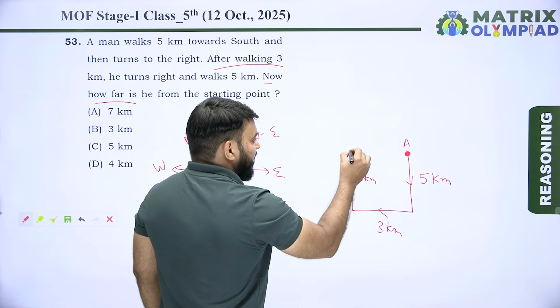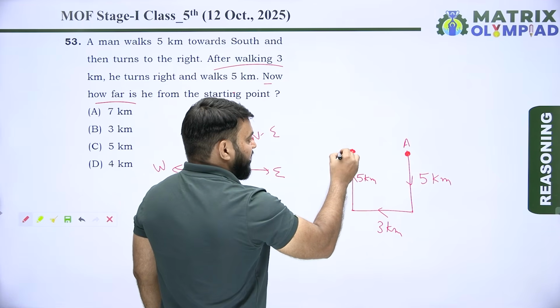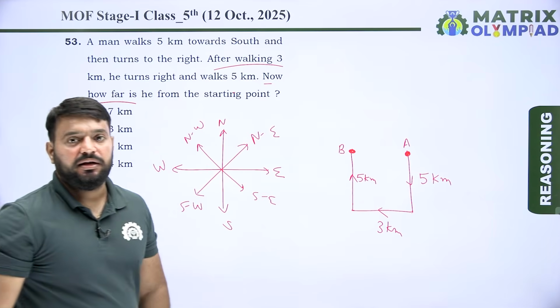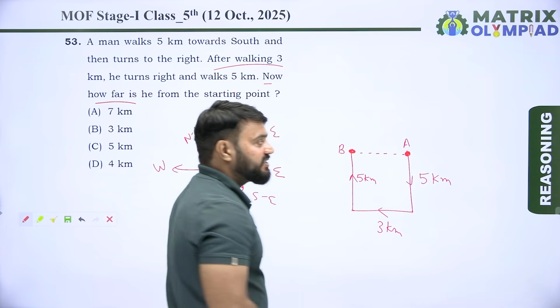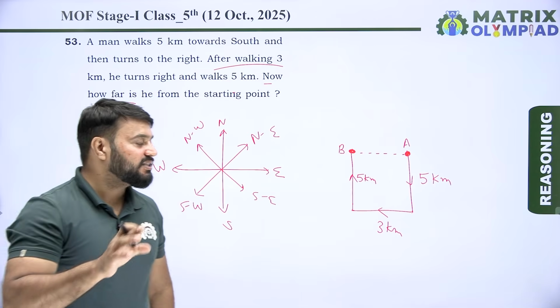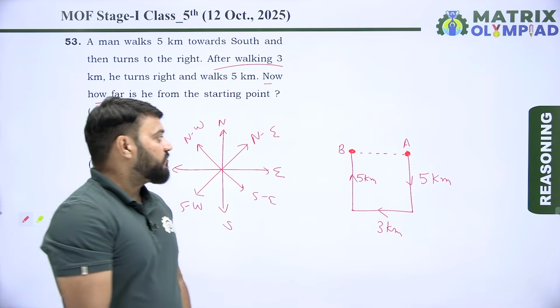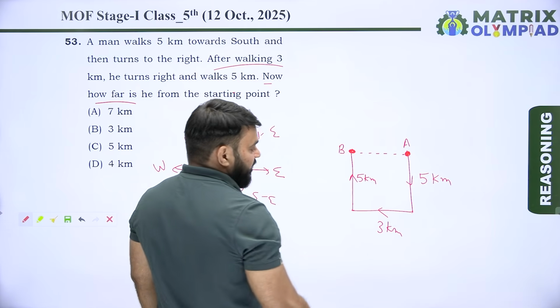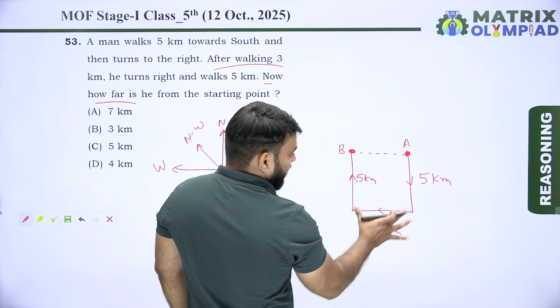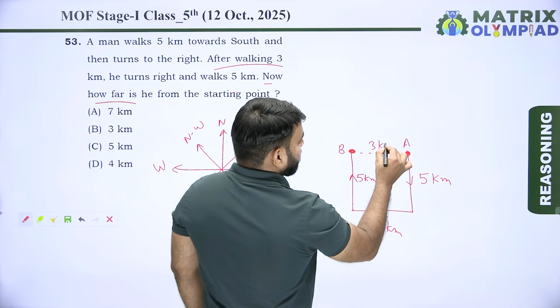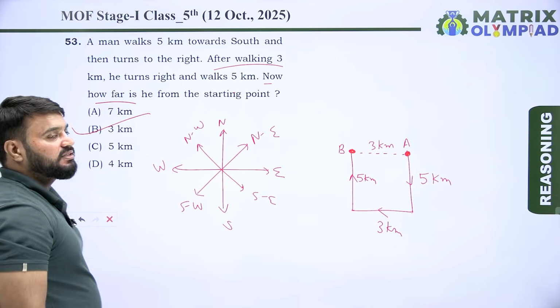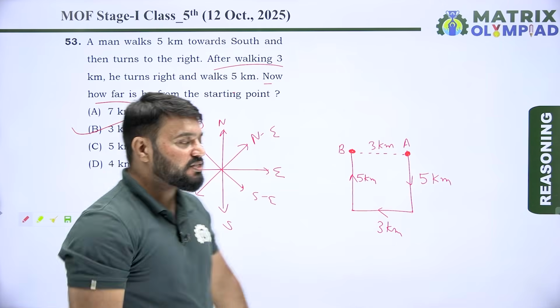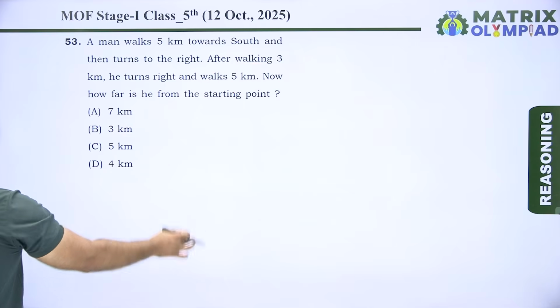Let's suppose B is the end point of the man. So find the distance between A and B, because A is the starting point of the man and B is the end point of the man. So distance between A and B is 3 kilometer. So here option B is the correct answer of this question. Let's move on to the next question.